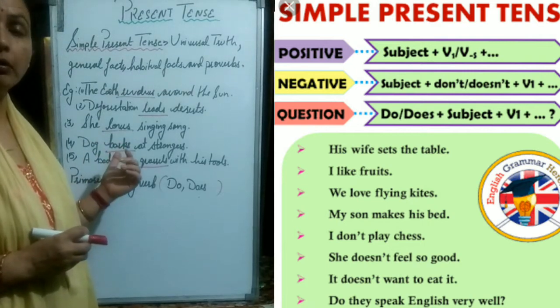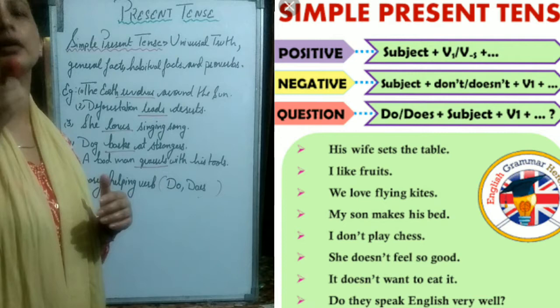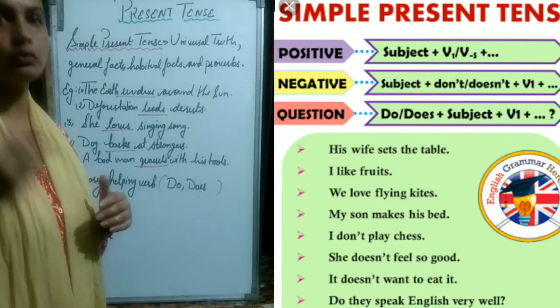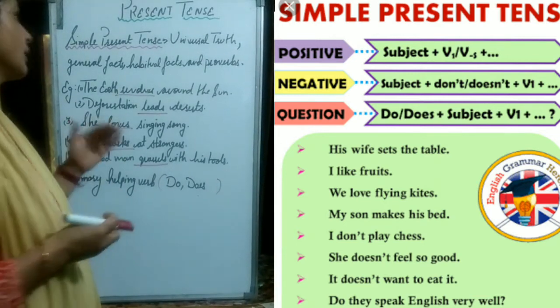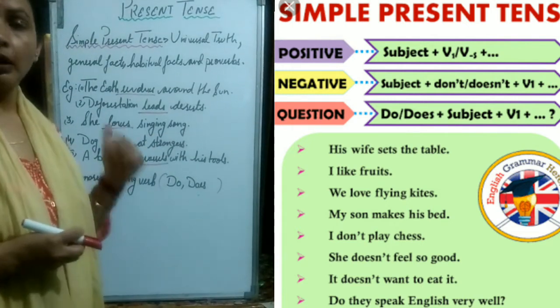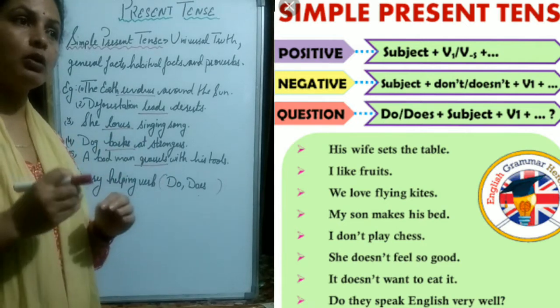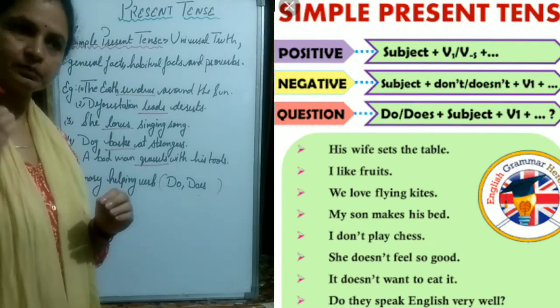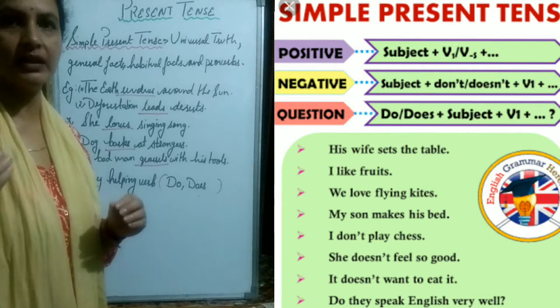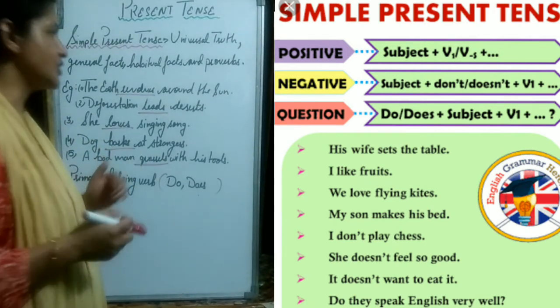It is also the habit of dogs to bark at a stranger, and dogs bark, so that is also a repeated action, okay? Now a bad man quarrels with his tools. That is a proverb, because we call wise and old sayings proverbs, okay? So a bad man quarrels with his tools, that is a proverb.